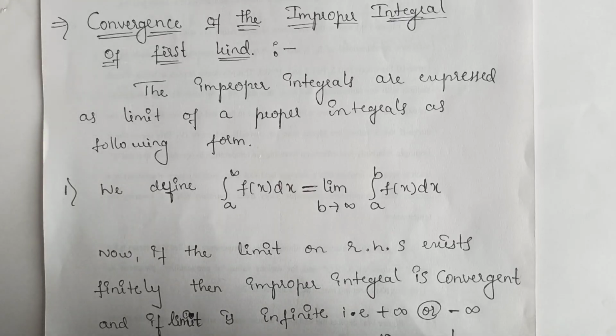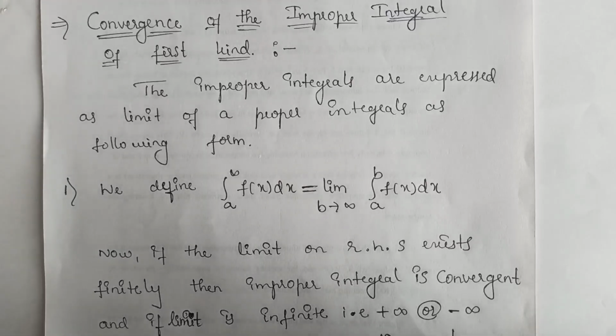In the last class we have discussed improper integrals and types of improper integrals. Today we shall discuss the conditions for the convergence of improper integrals. As all of you know, there are two types of improper integrals: the improper integral of the first kind, and the improper integral of the second kind. Today we shall discuss only the convergence of the improper integral of the first kind.